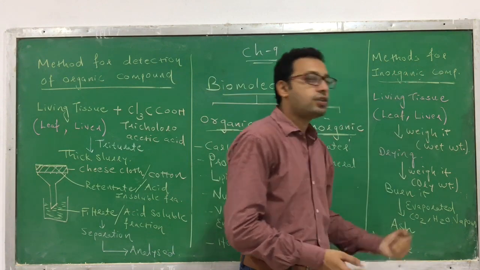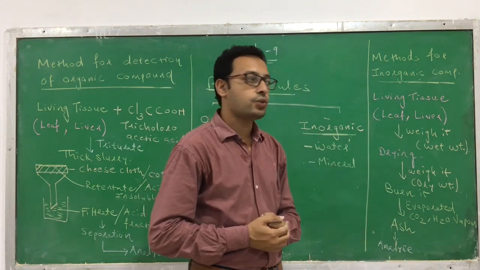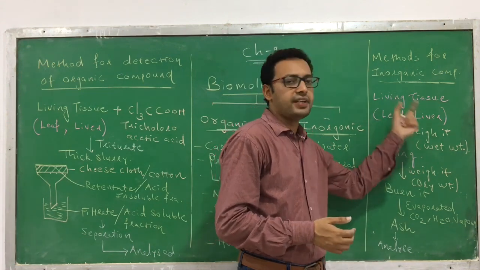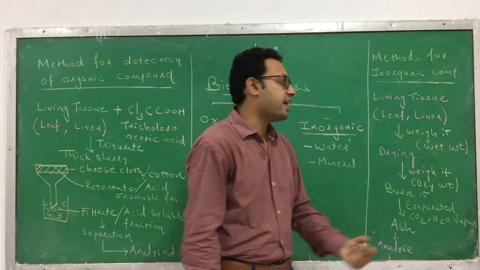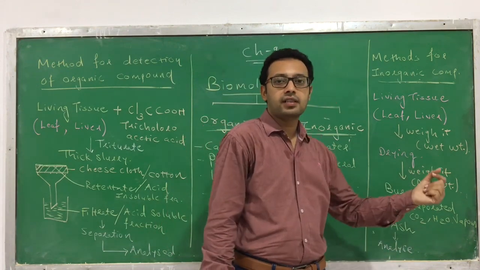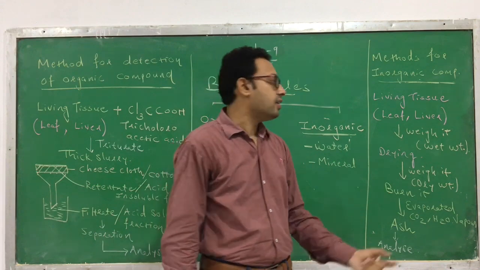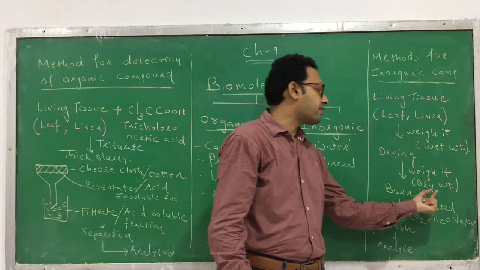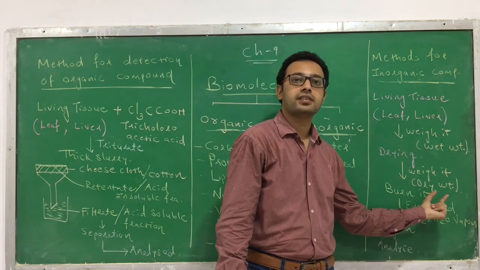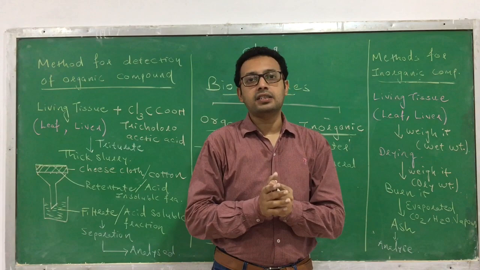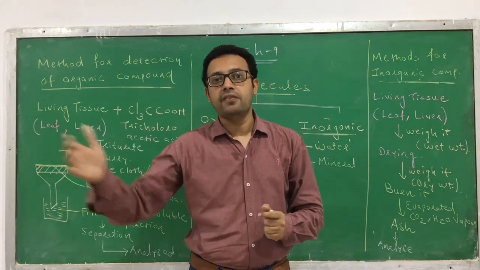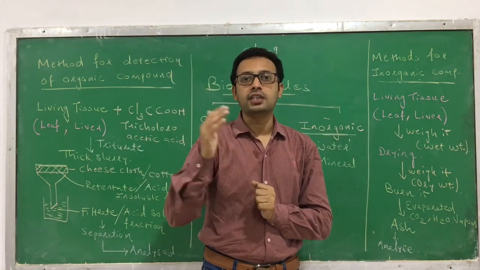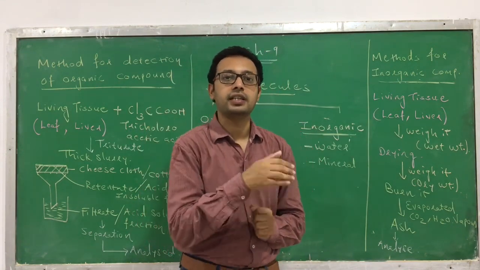Similarly, here is the method for detection of inorganic compounds present in living tissue. How can you analyze? First, you have to take the living tissue, like leaf, liver, etc. You weigh it; this is the wet weight. Then you allow it to dry completely. After drying, you weigh it again, and the weight obtained is called the dry weight. If you subtract the dry weight from the wet weight, you will know how much water gets evaporated, and thus you can find out the quantity of water present in it.